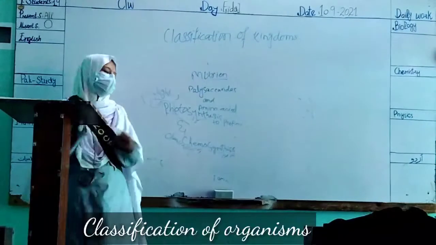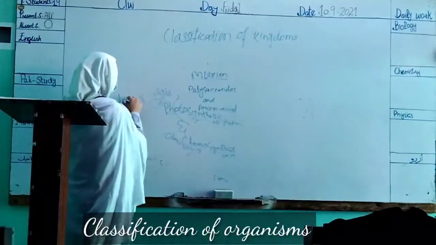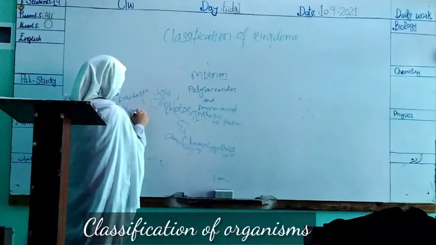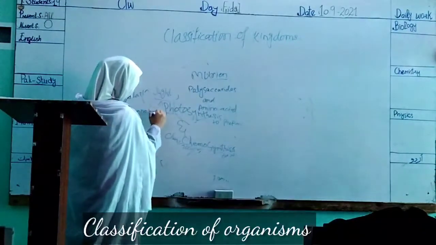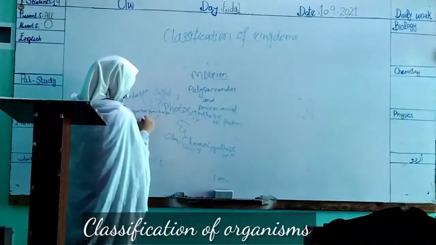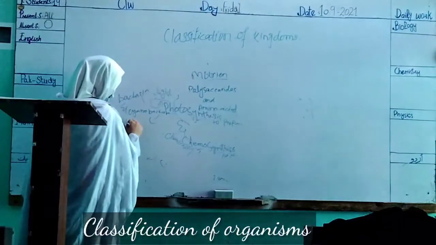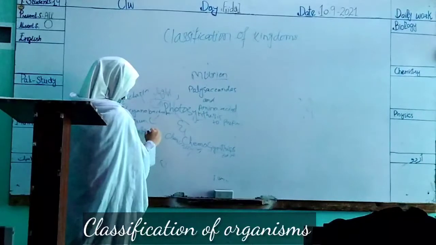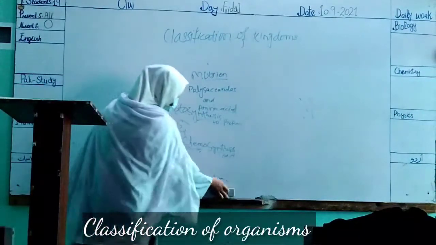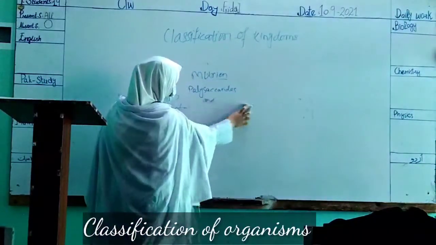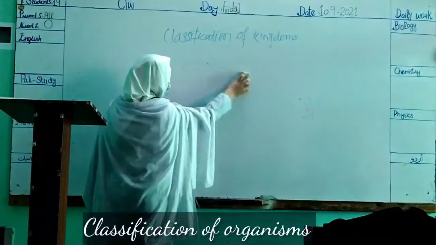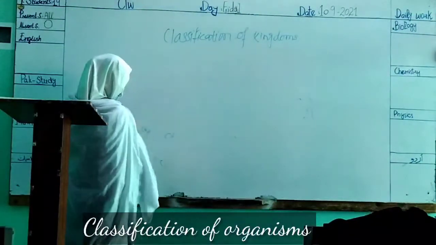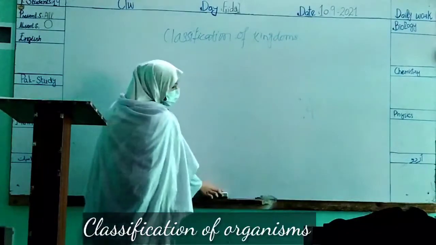Examples of Kingdom Monera are bacteria and cyanobacteria. Cyanobacteria are also called blue-green algae. There are so many types of bacteria.